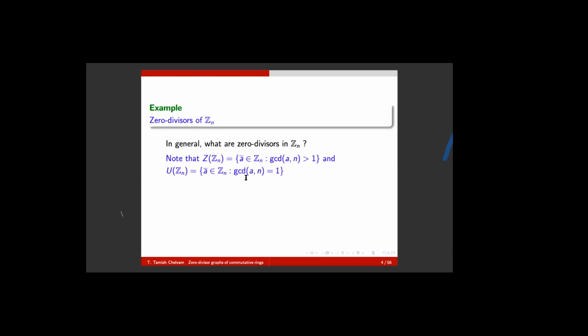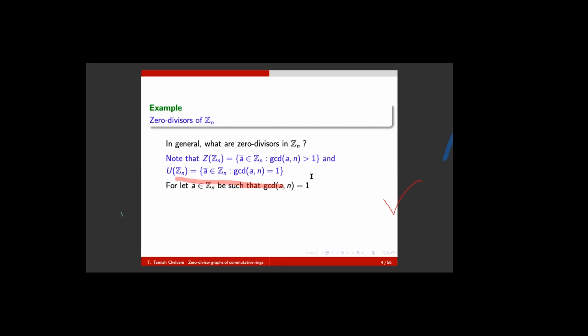How? What is the reason? Can you prove this one? Okay. Suppose I take an element a in Zn, which enjoys the property that GCD of a comma n is 1. You know, the elementary property of a GCD is that it is a linear combination of those two elements.